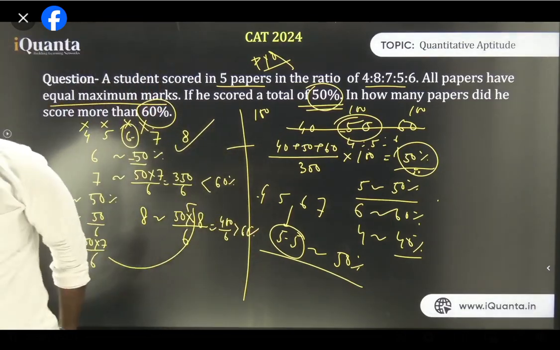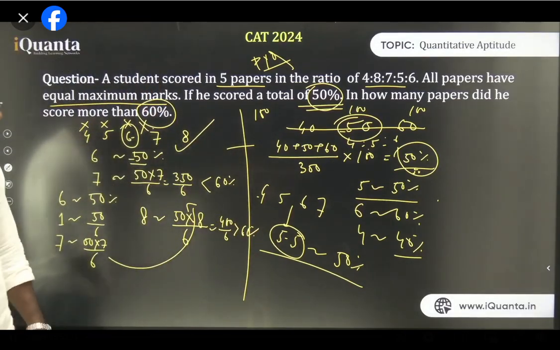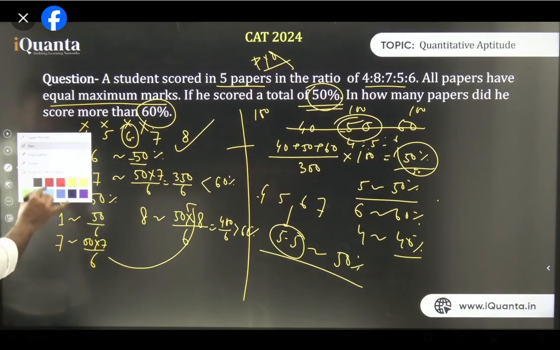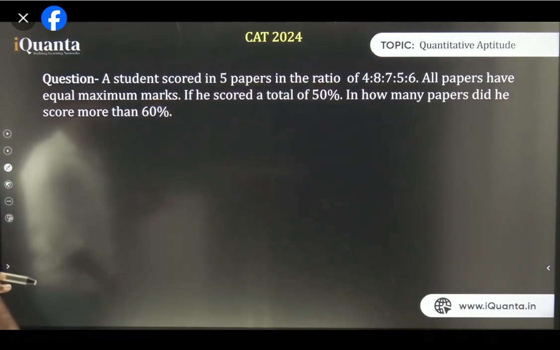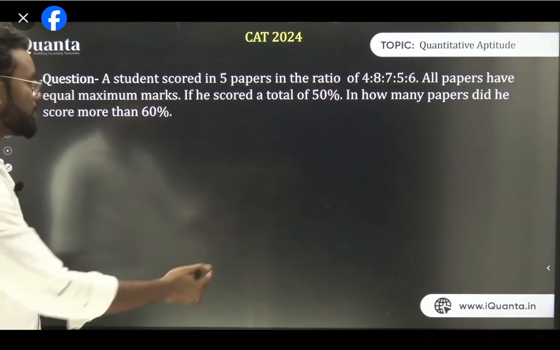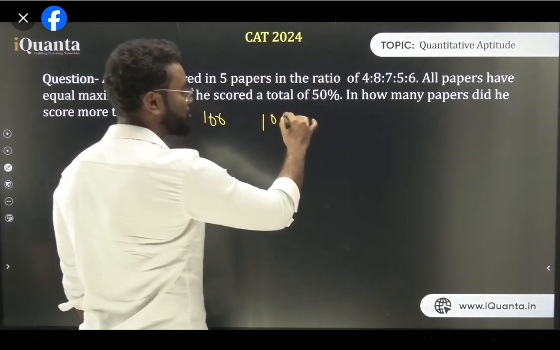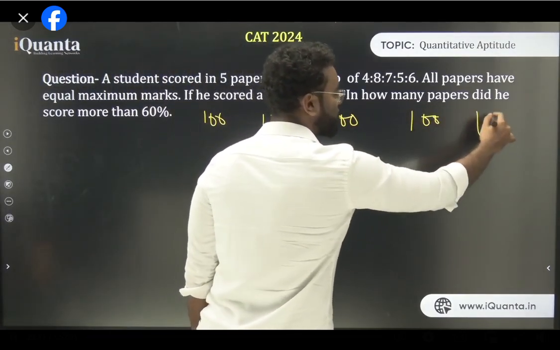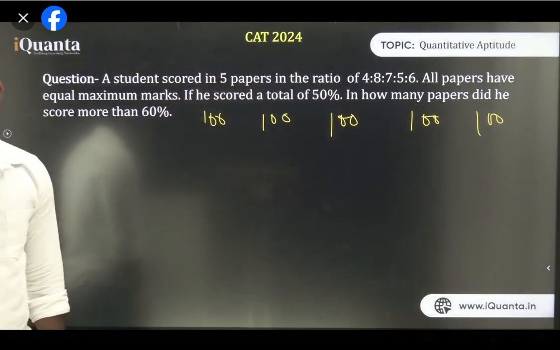Now let me explain this question in another way, the general way. So I hope this process you have understood. Next is the easier, simpler, broad process. ठीक है? सोचो 5 सब्जेक्ट का टोटल स्कोर 100 है. ये तो सबको समझ आ जाएगा. 100 and 100. ये 5 पेपर का टोटल स्कोर है 500. Am I clear? ठीक है?